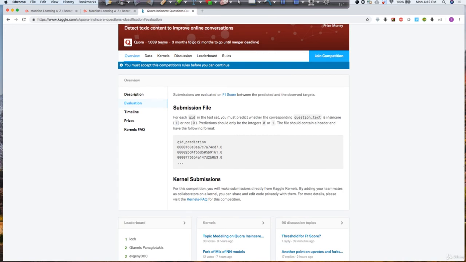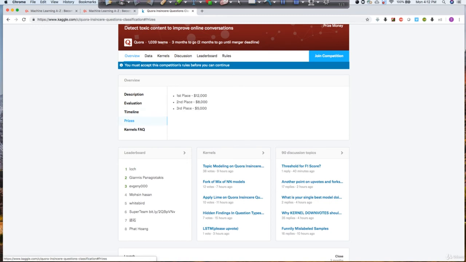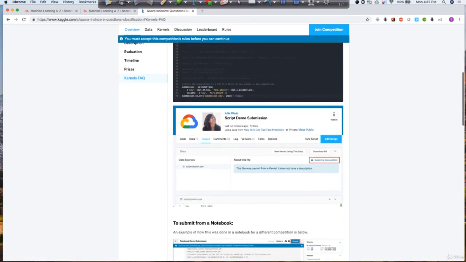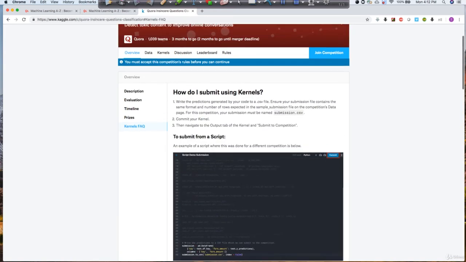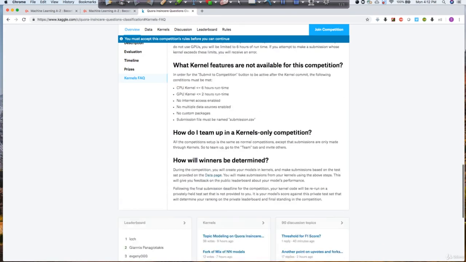There will be some metric given by Kaggle telling you that this is what we want you to optimize. Based on this metric, they will evaluate your results and say that you are the winner, or the second winner, or the third winner, like that. Timelines will be provided, so you need to read this properly. For example, for this competition, it's maybe 29 January. Prizes, they have mentioned it, so they are creating 3 places, not just 1 place for this competition. And they have even given kernel scripts showing how in a kernel you can start reading this data and using it.